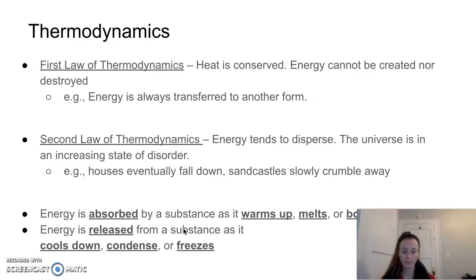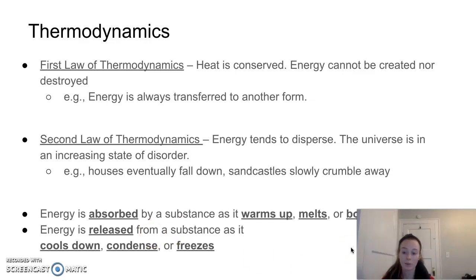So therefore, if we're in this constant state of disorder and things are constantly dispersing, a house will eventually fall down because of the energy being dispersed. Or sandcastles, you might see they slowly crumble away.